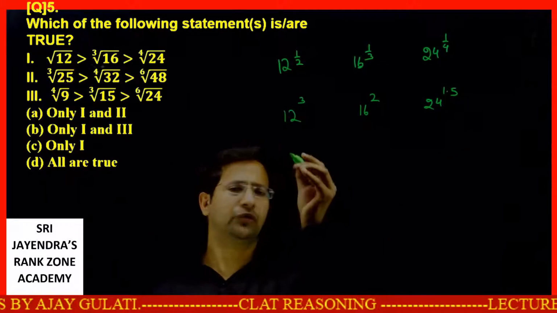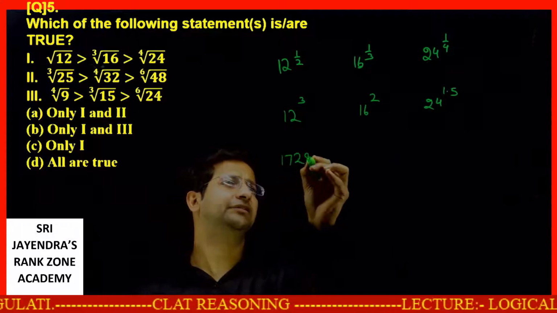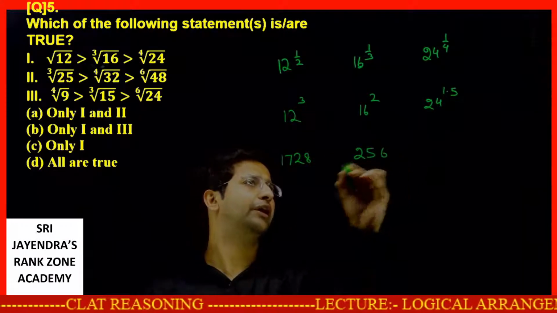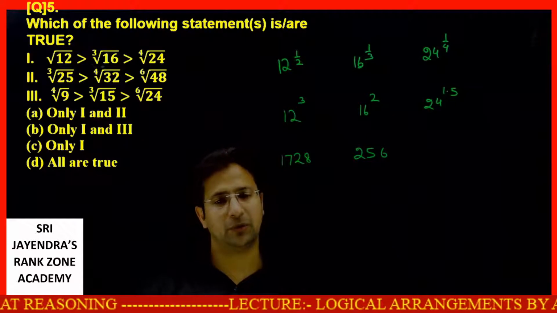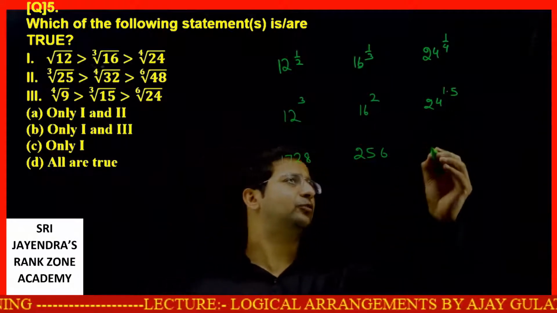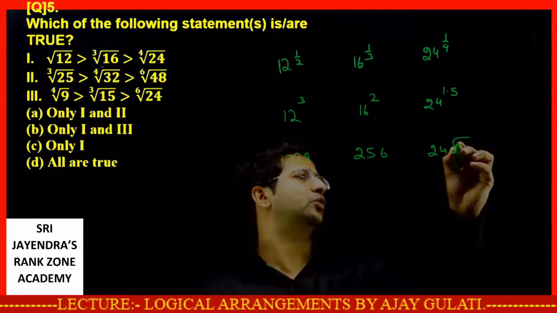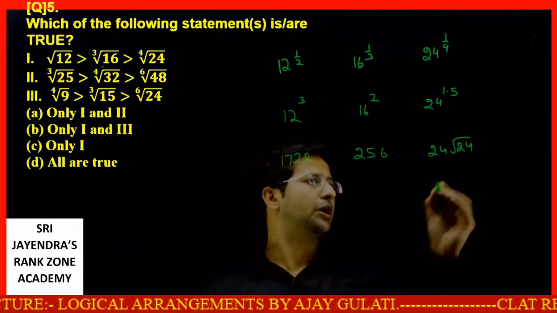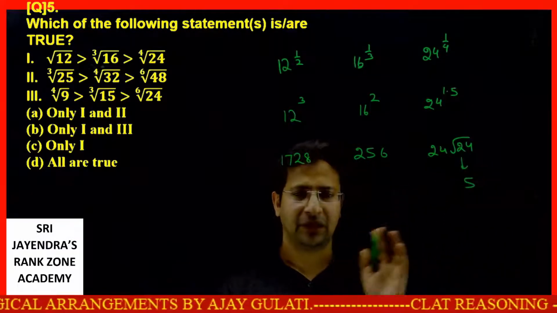12 cube, everyone knows, is 1728, and this is 256. 12 cube is 1728 if you don't know. 24 raised to the power 3 by 2 means 24 into under root 24. Under root 24 I can say is approximately 5, less than 5.